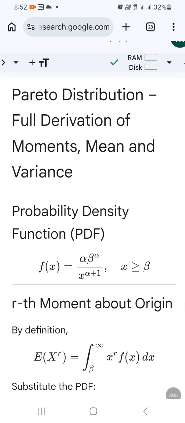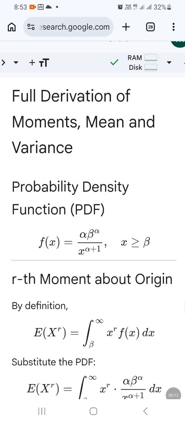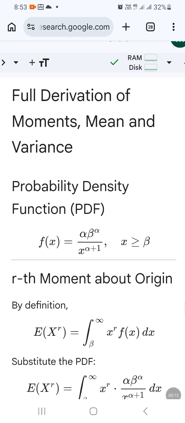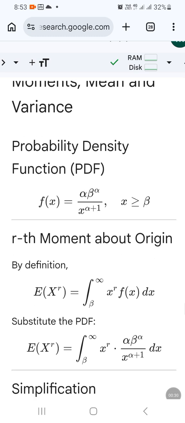In this session, let us consider the derivation of moments of Pareto distribution. We know that Pareto distribution has probability density function f of x equal to alpha beta raised to alpha divided by x raised to alpha plus 1, where x is greater than or equal to beta. Consider the rth moment about origin.